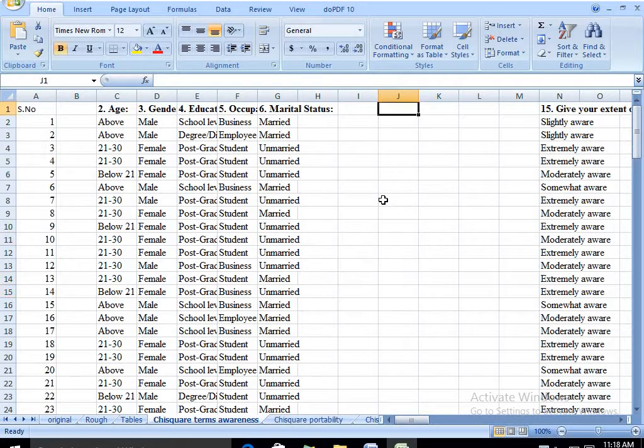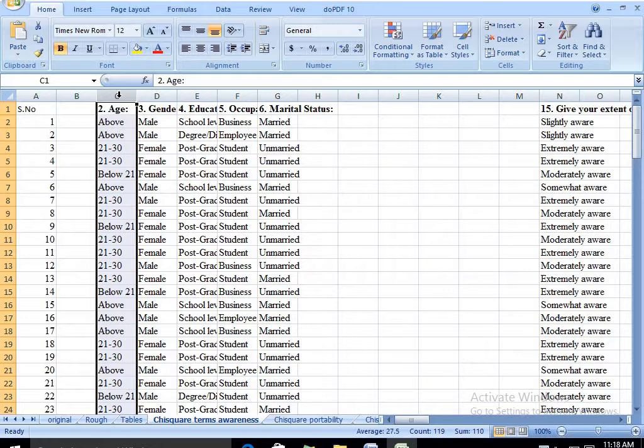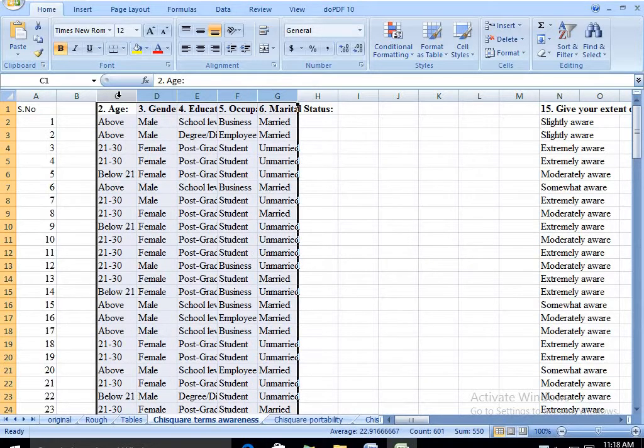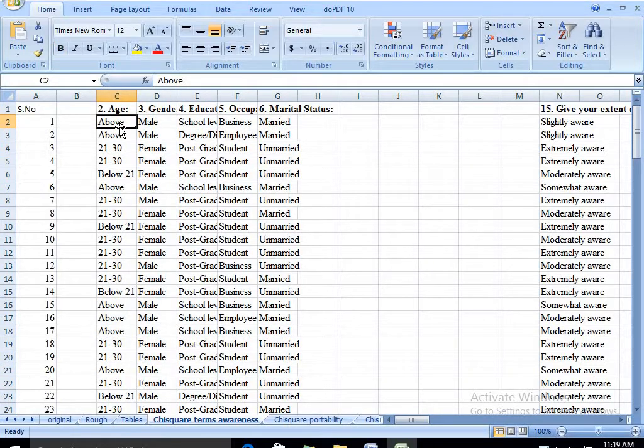Relating to chi-square test, you have already learned in your statistical methods. When the data is of attribute form, you cannot use normal distribution related hypothesis testing. You have to go for chi-square test. The data is in categorical form, like above 21, above 60, 21 to 30, below 21, or male, female. These data are called categorical data because the data represents a particular category and not a character.